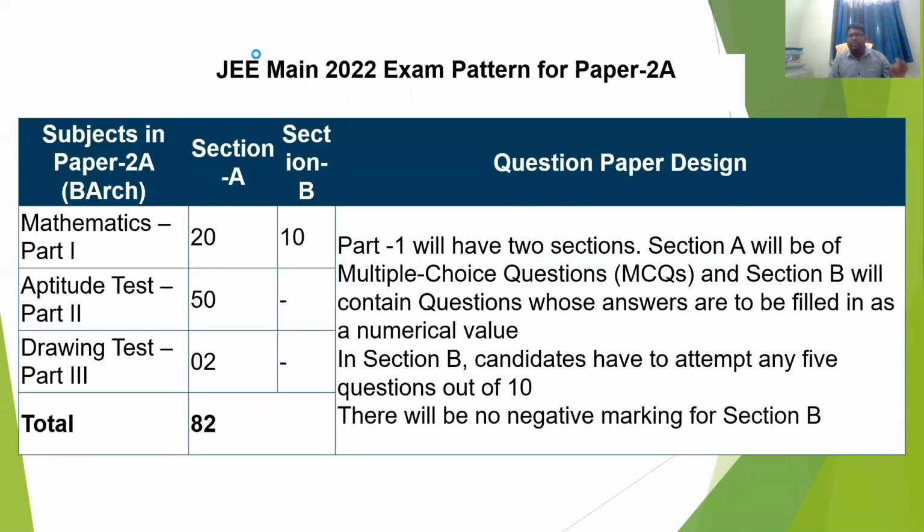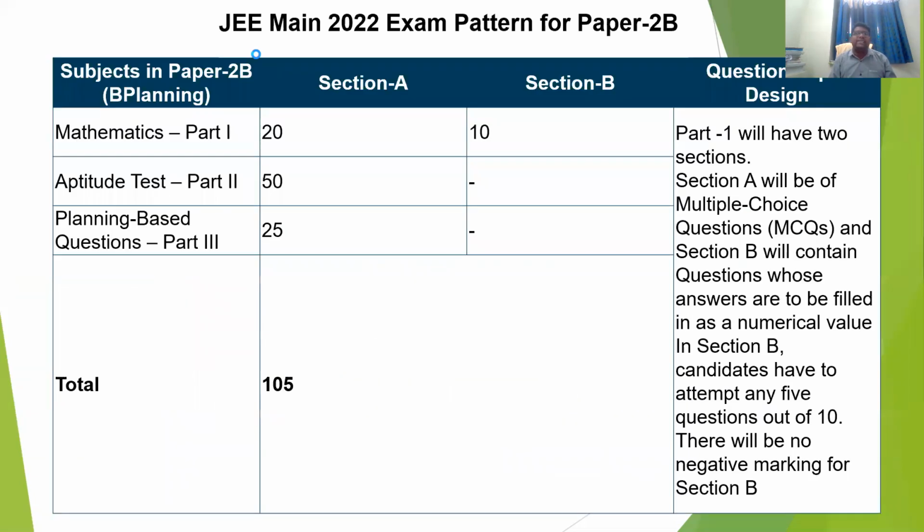Next, paper 2A, for mathematics, aptitude test and drawing test. Section A has 20 questions, aptitude has 50, and drawing has 2. Section B has 10 questions, of which we can attempt 5. Part A will have two sections: section A will be multiple choice questions, and section B will be questions whose answers are to be filled in as a numerical value. Candidates have to attempt any 5 questions out of 10. There is no negative marking for section B. Total 82 questions.